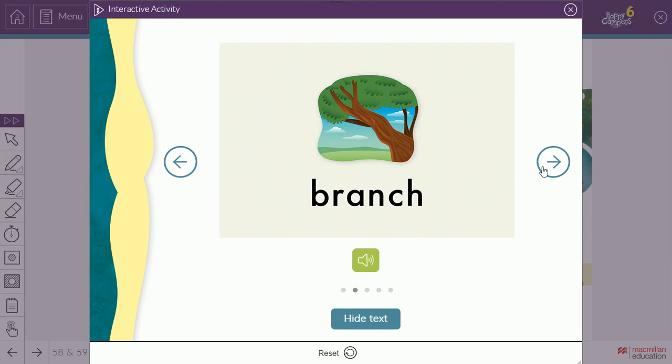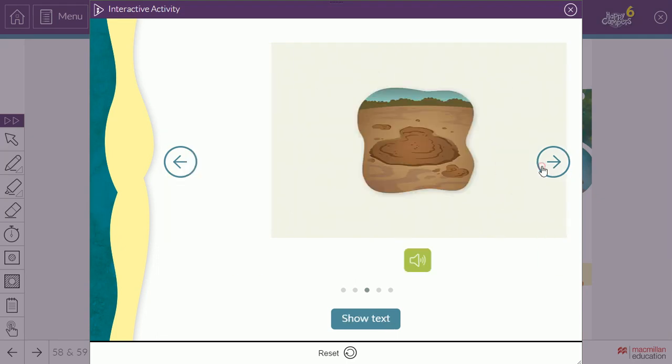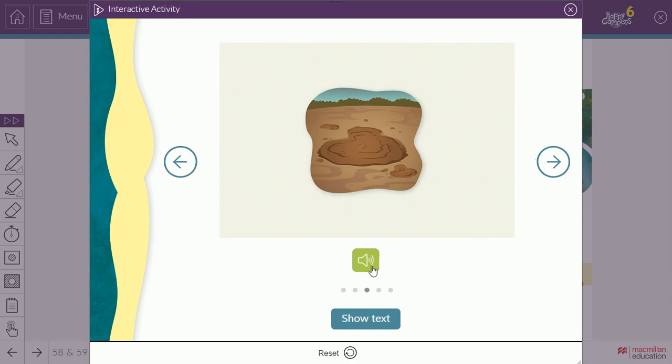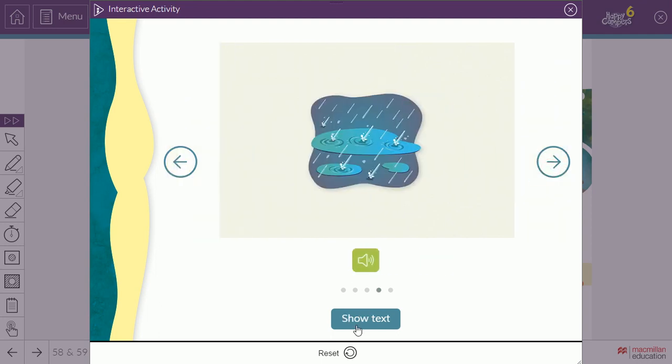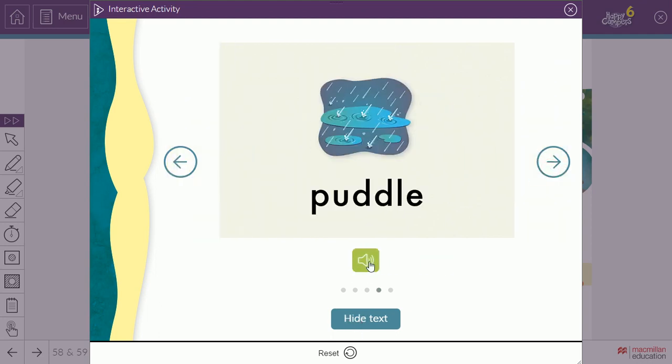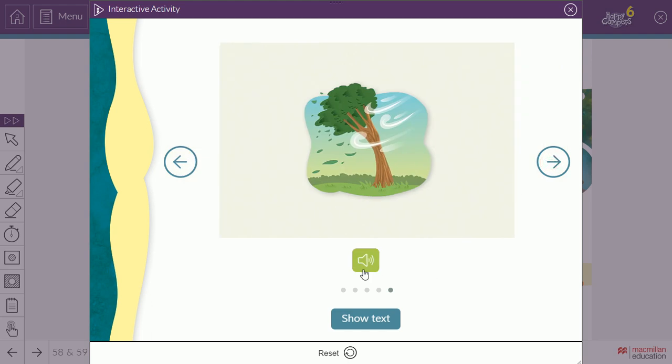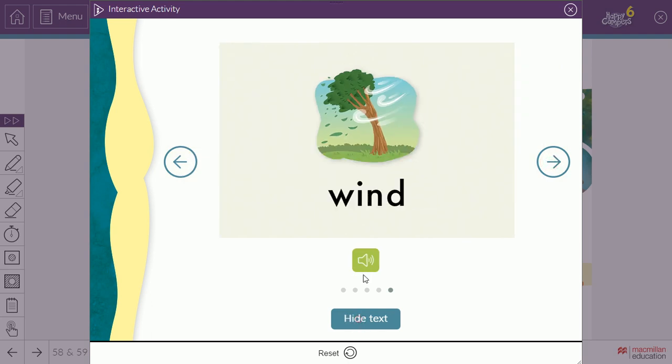Branch, like French. Mud. See, this is mud. And puddle, yes, puddle. And this is the last one: wind. Yes.